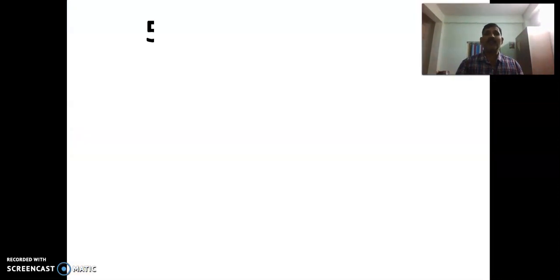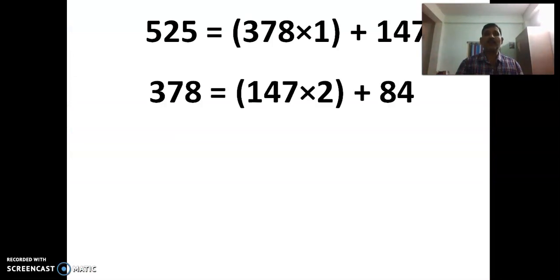Let us see. Actually 5.25 and 3.78 are in decimals. So to make them integers, first convert them into centimeters, then we get 525 and 378. So 525 is equal to 378 into 1 plus 147.